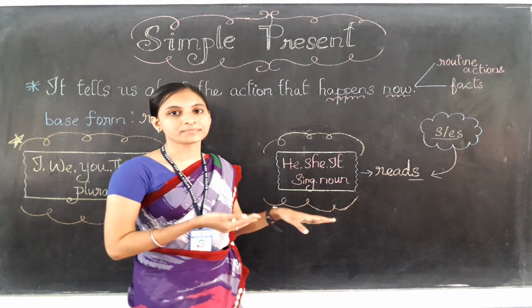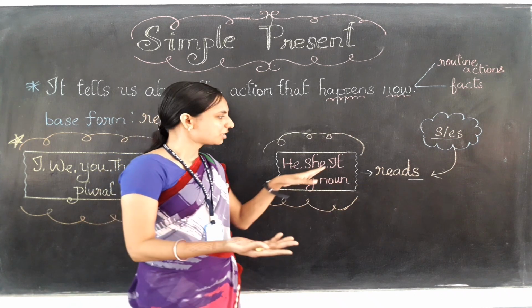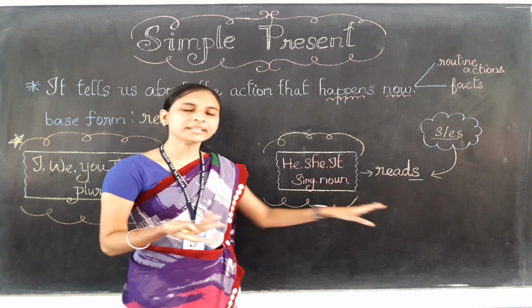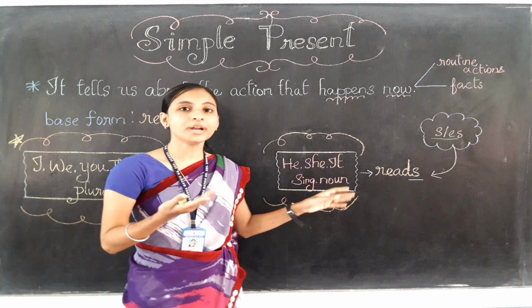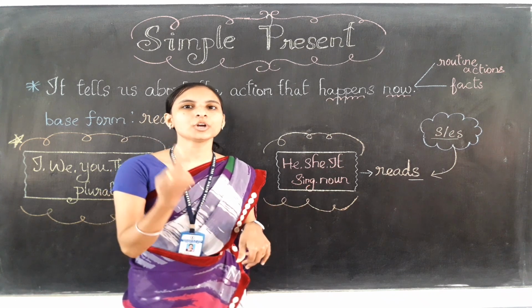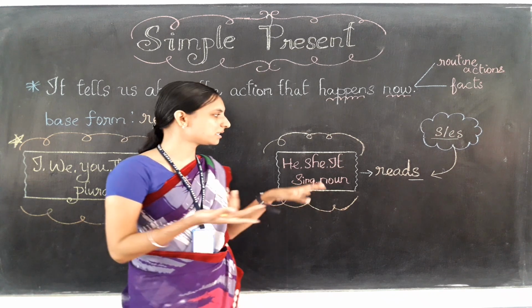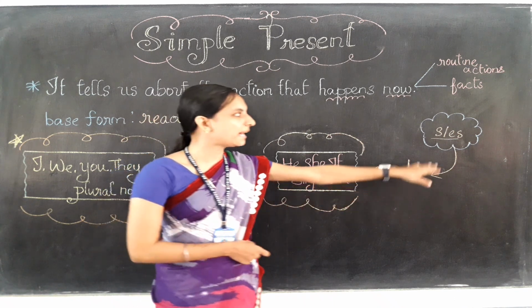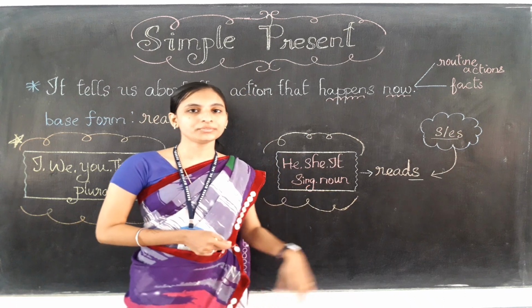See, he reads every day. She reads every day. It reads every day. Ramya reads every day. Okay. Mohan reads every day. When I am talking about a single person and a single subject, the third person singular, I need to add s or es to the verb.